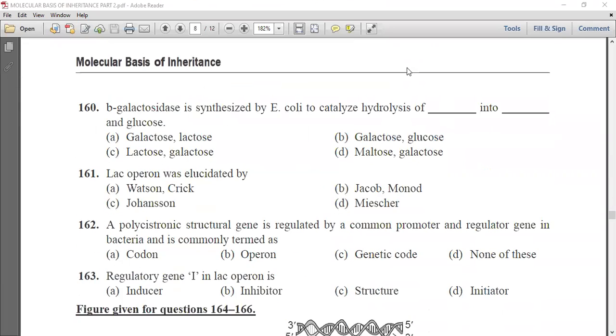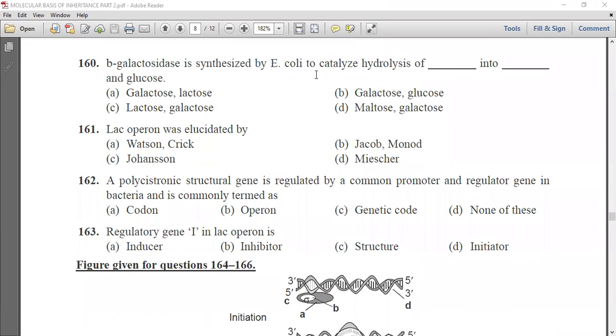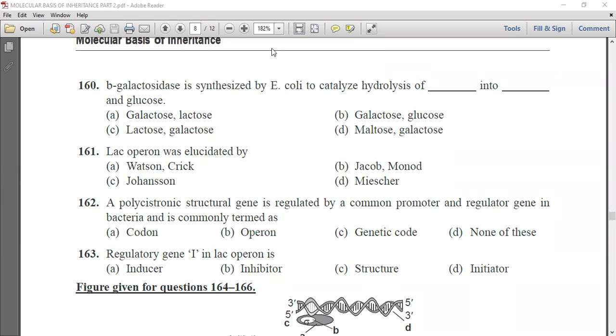Now, next question is, beta-galactosidase is synthesized by E. coli to characterize the hydrolysis of dash into dash and glucose. The options are galactose and lactose, galactose and glucose, lactose and galactose, and maltose and glucose.